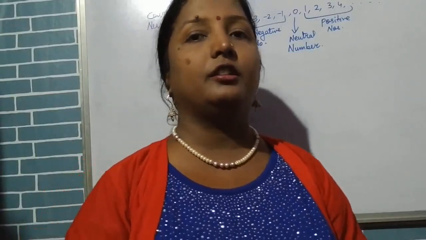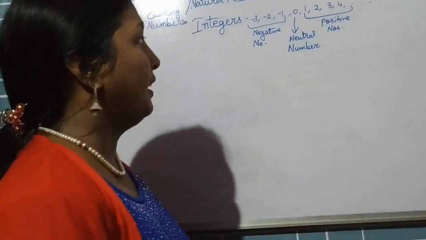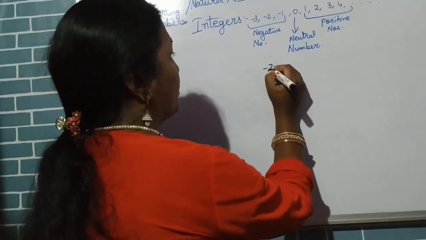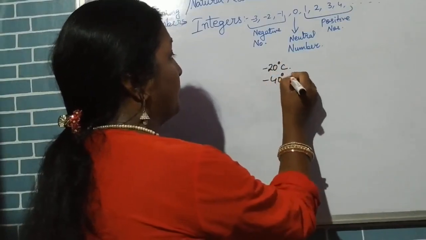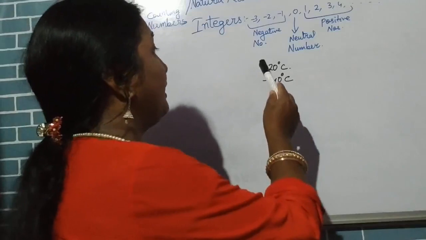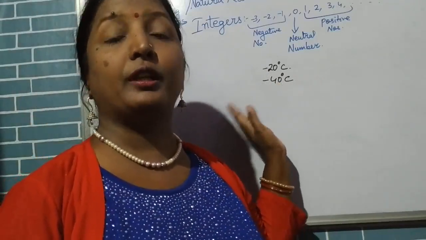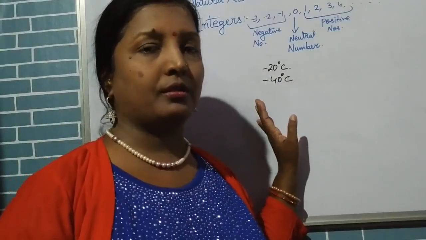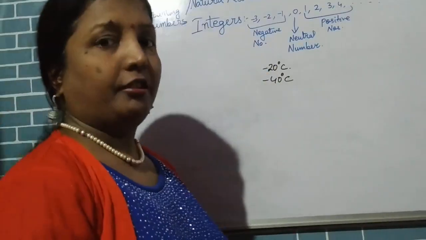You must have heard news readers saying that the temperature at a place is minus 20 degrees Celsius, somewhere it's minus 40 degrees Celsius. So these temperatures are represented with a negative sign to say that the temperature is below 0, that is less than 0 degrees Celsius.